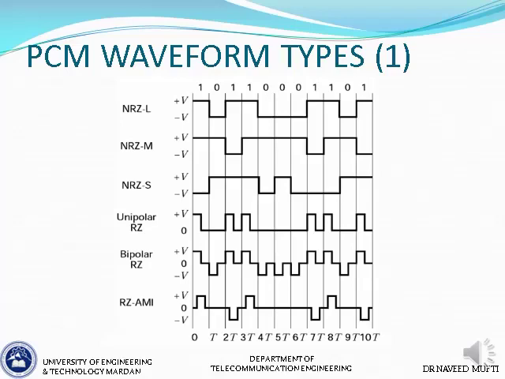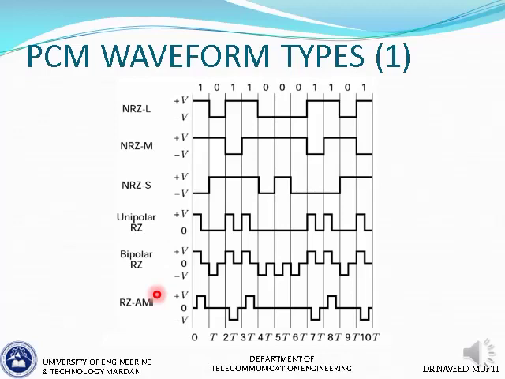Some of the waveforms are shown on this slide, the others will be shown on the next slide. So these three, that's the NRZ group, and this is the RZ group, these three waveforms, and the other two groups are on the next slide. So when we go on to the next slide, you will see them. What you need to understand about every waveform is the principle of working, or the principle of construction of the waveform.